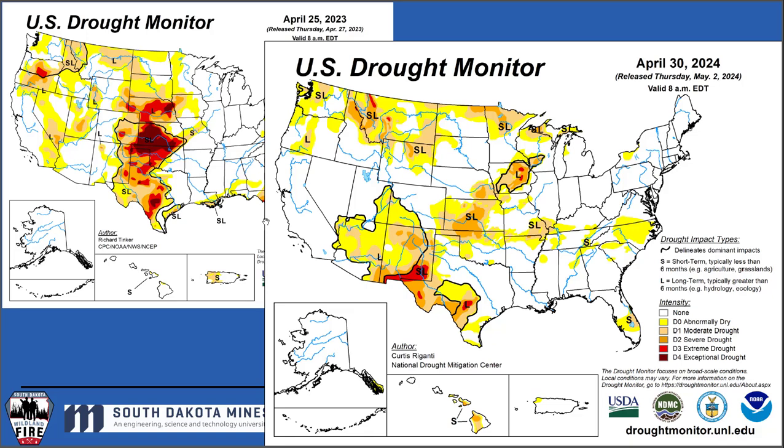U.S. Drought Monitor. The top left chart is the U.S. Drought Monitor from about this time last year, showing drought across the Great Plains. We've had a lot of improvement in the U.S. Drought Monitor. South Dakota, we've seen a lot of extensive improvement. In northwestern South Dakota, we're still seeing a little bit of D0, abnormally dry, and D1 moderate drought conditions across the far northwestern part of the state, again, that Harding County area.